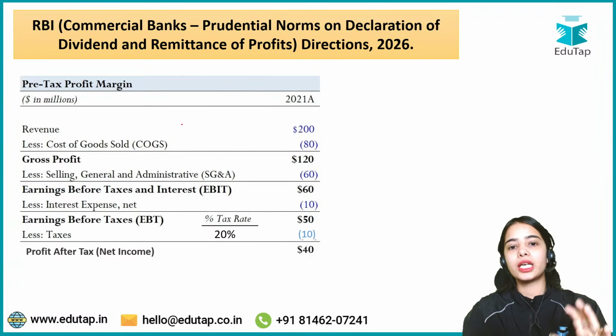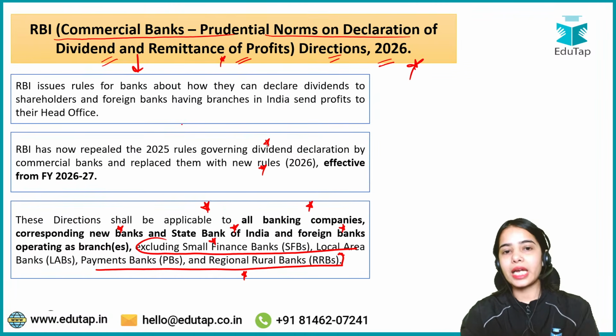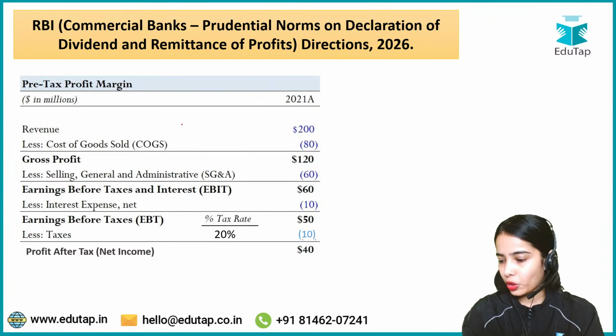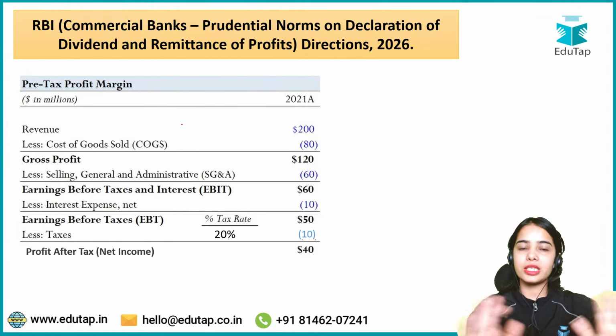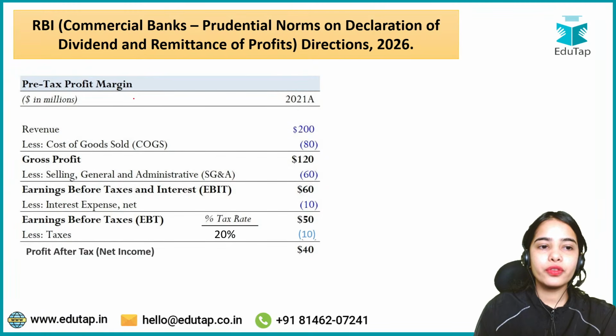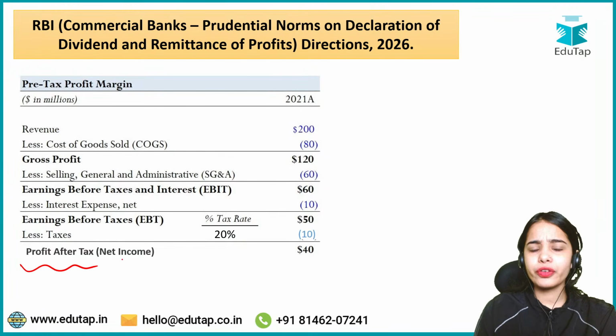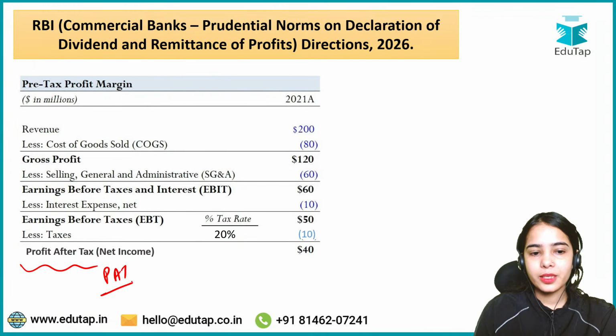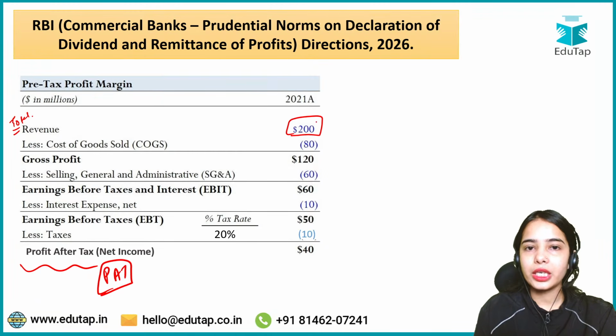Now, before starting with the directions, before starting with the data points, first you have to understand certain terminologies. Once you understand the terminologies, everything will become easier. So first of all, what is profit after tax? Profit after tax, the PAT, is the profit after tax. Let's say this is the total revenue of a company. The total revenue of the company is 200 crores, let's say.